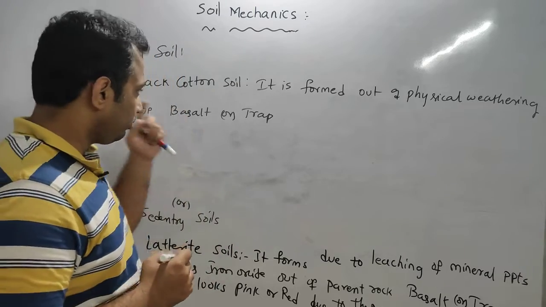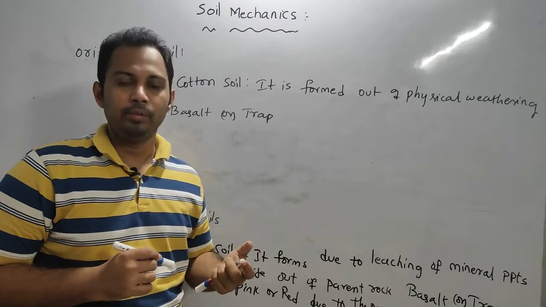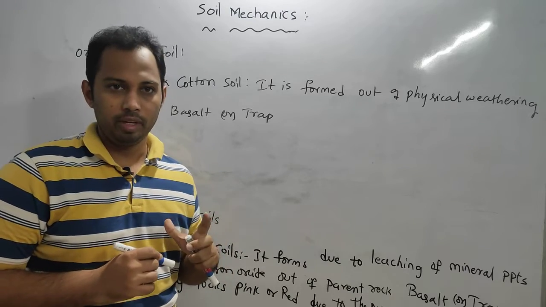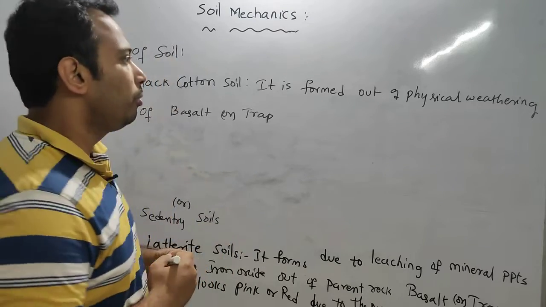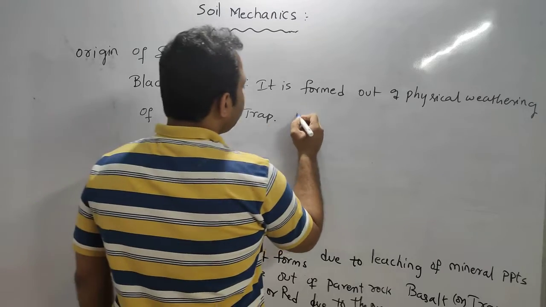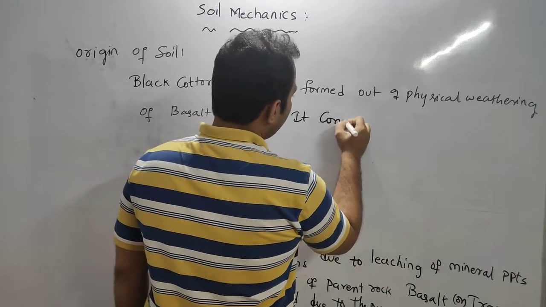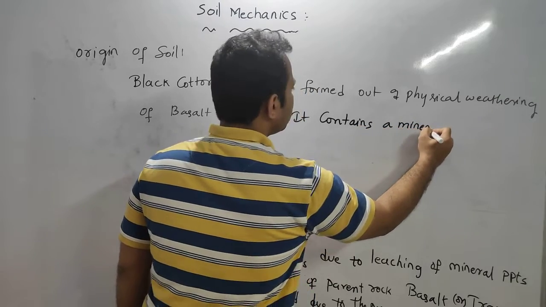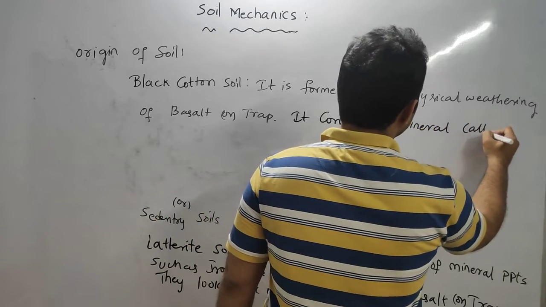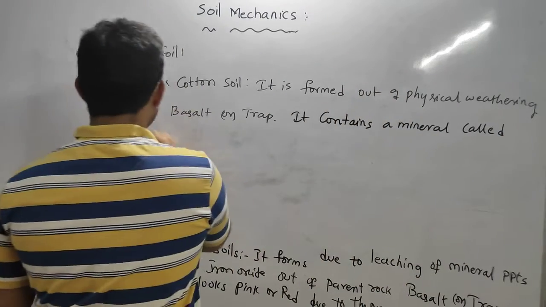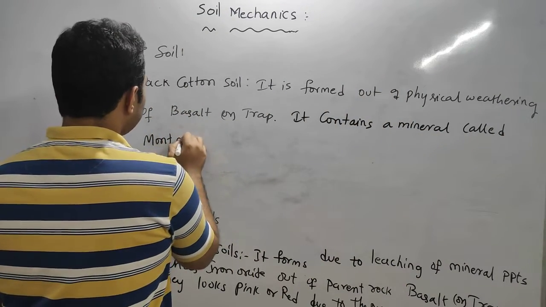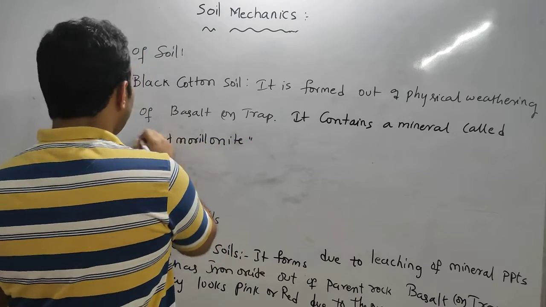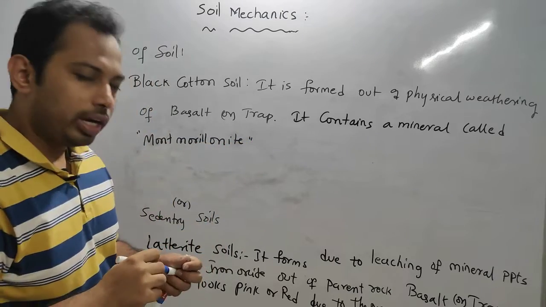This black cotton soil contains a mineral called montmorillonite. So this mineral is actually a clay mineral.